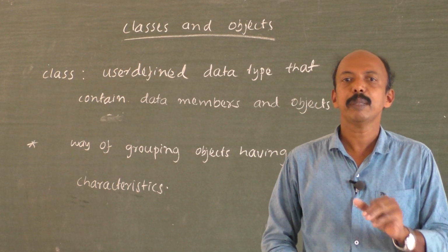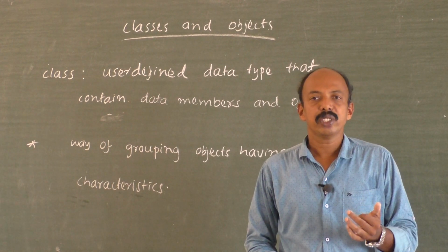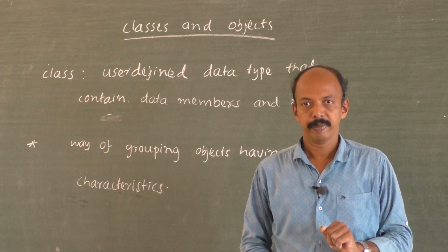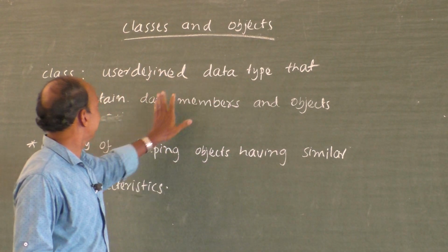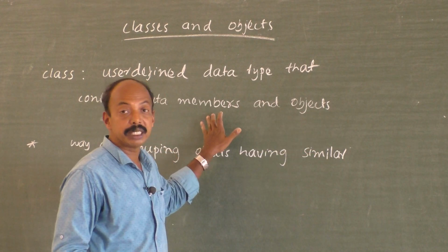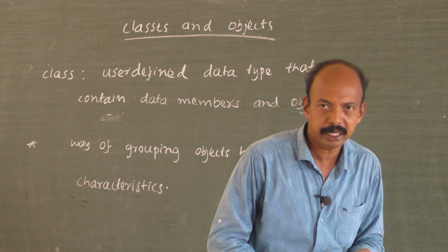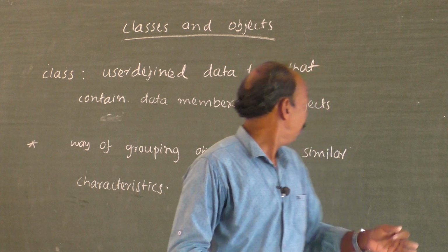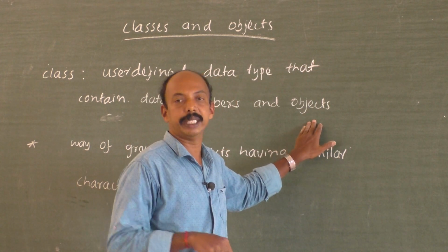It's about the subjects. Again, as we have seen in the examples of the birds and animals, some of the characteristics are common. That's why, see here, a user-defined data type that contains data members and the objects. What are the data members? Data members are the variables like the name of the student, age of the student, height of the student, etc. What's an object? Here the object is the student.